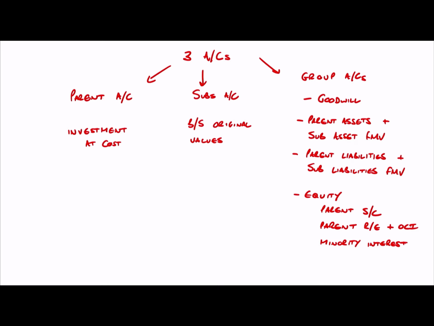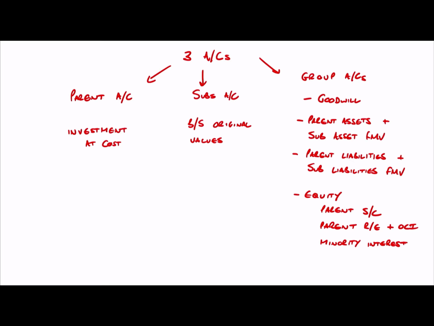But what about retained earnings in the subsidiary? Do we bring those into our group accounts? Well, the idea is you can bring in your share of post-acquisition retained earnings in the subsidiary. What does that mean? Well, at the date of acquisition, all of the retained earnings in the subsidiary are pre-acquisition retained earnings and can't be included. However, at balance sheet dates after acquisition, we can bring in our share. So if you owned 80% of the equity capital, you could bring in 80% of post-acquisition retained earnings.